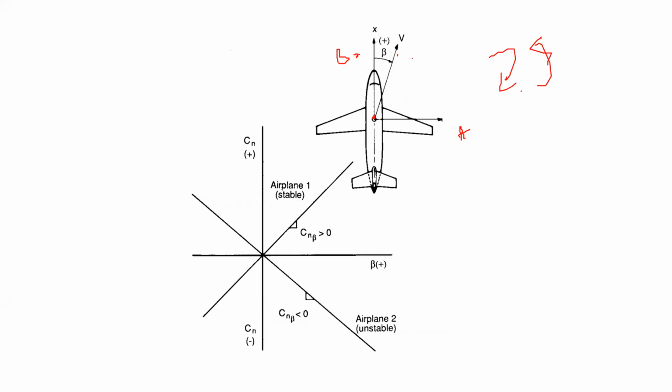Clockwise. Who agrees clockwise? And who says it will rotate counterclockwise? Sir, do you mean to say that the aircraft is at position A and has gone to B? Yeah, A to B. So the aircraft, in order to achieve equilibrium, will turn in a clockwise direction, sir.